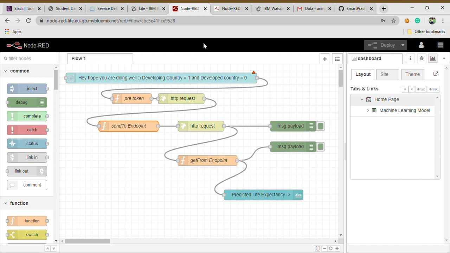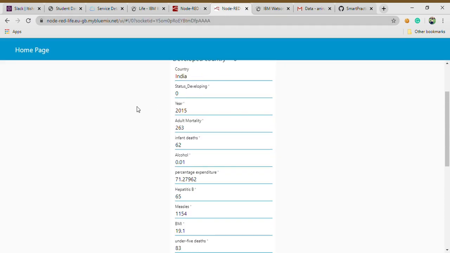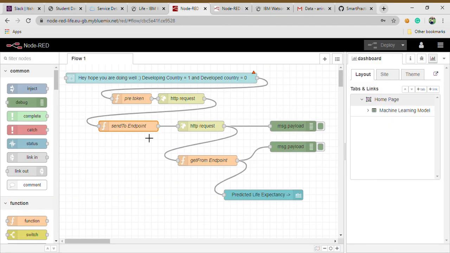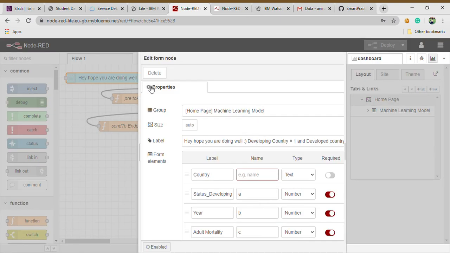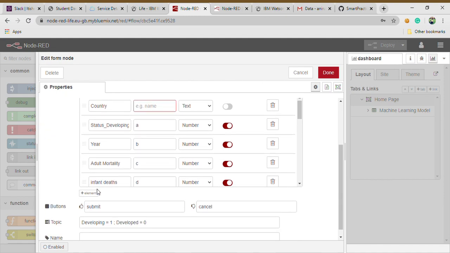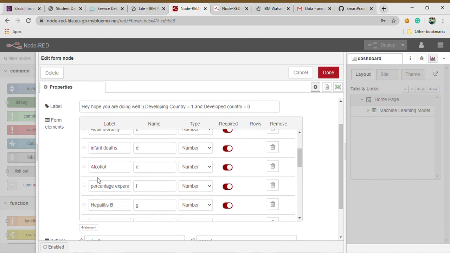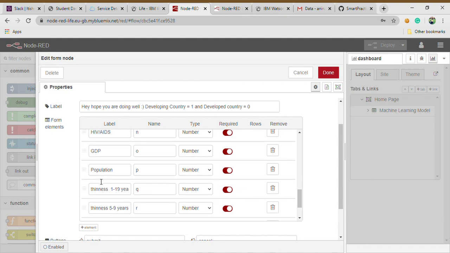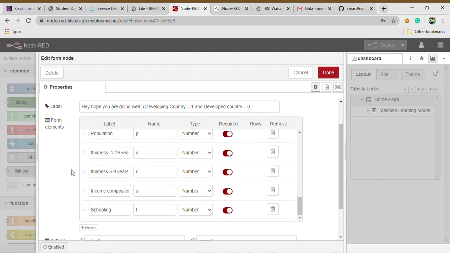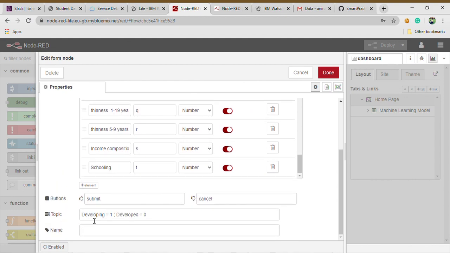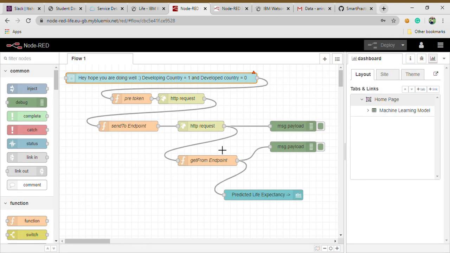so that we can come up with the user interface. This is how the user interface looks, really simple, just JSON coding. This is the home page. These are all our independent variables, which I've written down here. These are going to be the input buttons, and I just want to say that developing is 1 and developed is 0. I mentioned that previously.